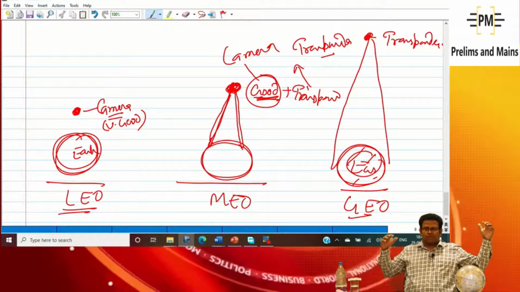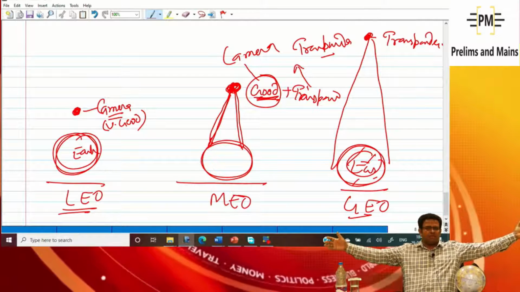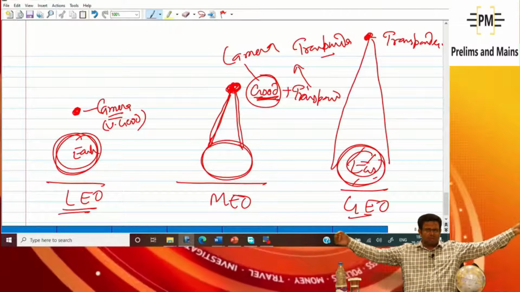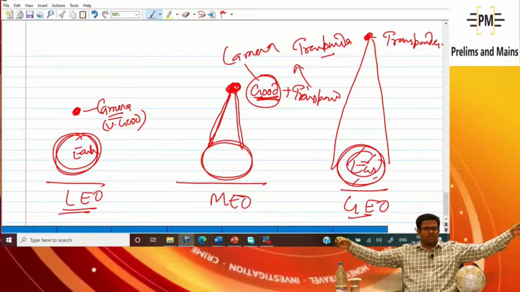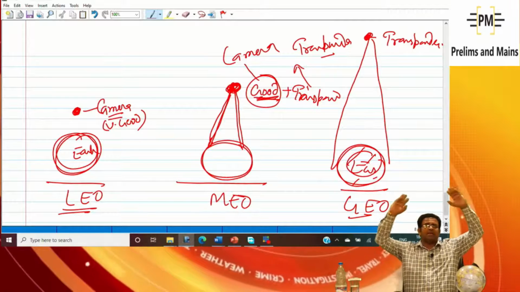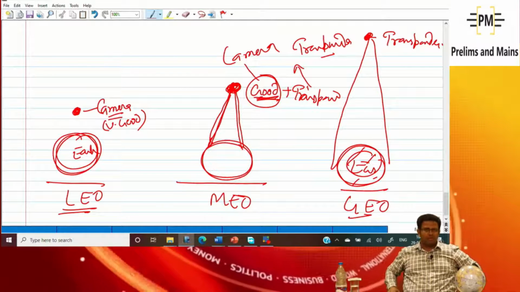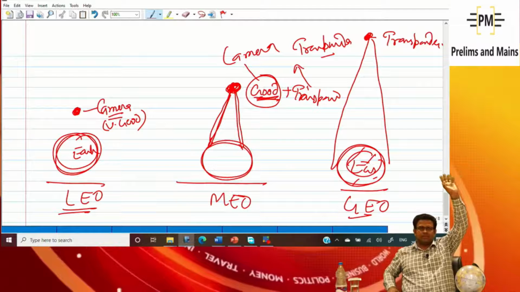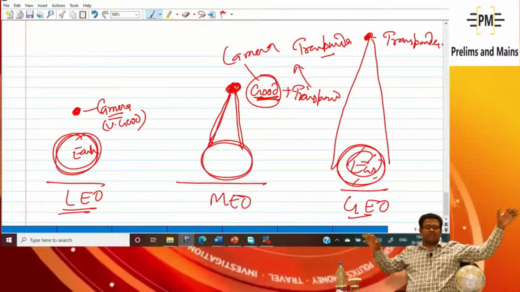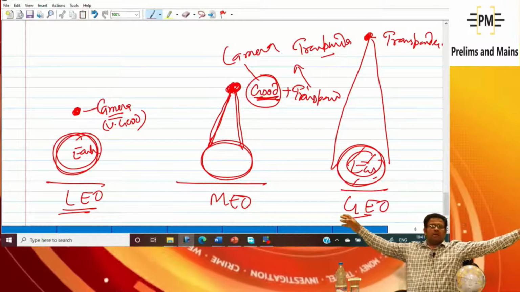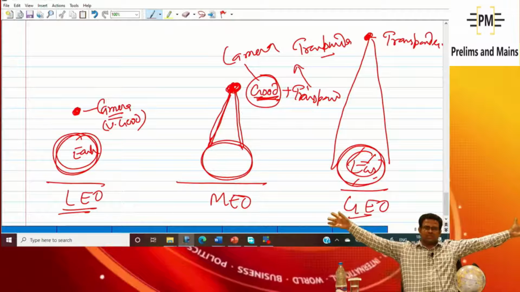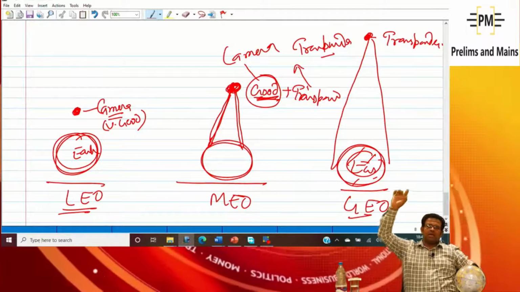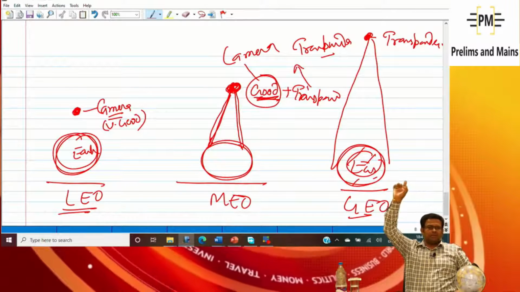If I have to go for 10 meter, 20 meter, 5 meter, then I can establish it in the medium earth orbit. And if I have to take 100 and 200 meter, large, then my camera can be in the geo.